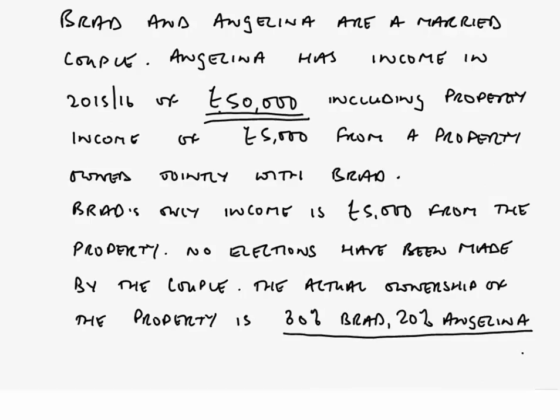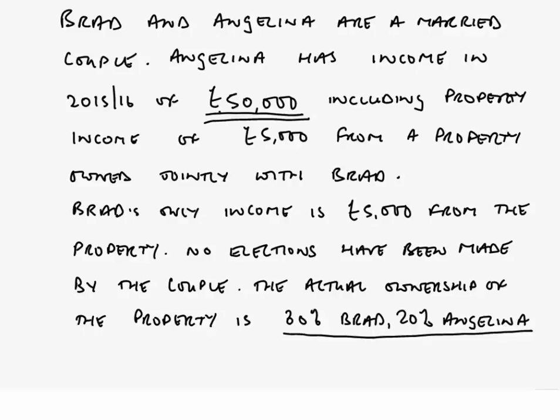Okay, sticking with our example of Brad and Angelina, I've just gone back to the question here, as you'll see, and I've changed one thing. What we've now got is that Angelina has income of £50,000, still inclusive of the property income of £5,000 from the jointly owned property with Brad. Brad's income is still the other £5,000. But now I put it at